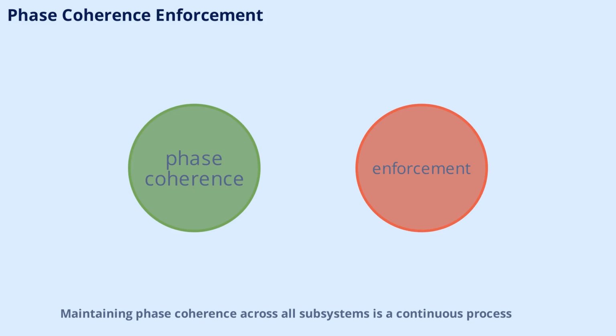Maintaining phase coherence across all subsystems is a continuous process. The AEON-CASIMIR system uses advanced algorithms to monitor and adjust phase relationships, ensuring that all components remain in sync. This enforcement is critical for preventing destructive interference and maintaining the overall stability of the propulsion field.